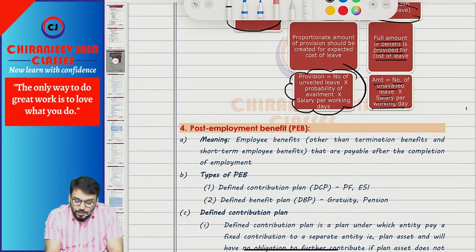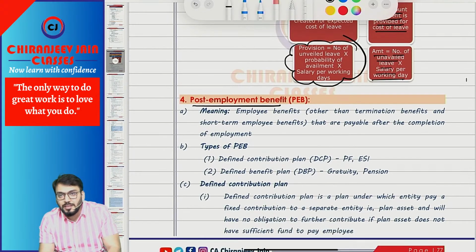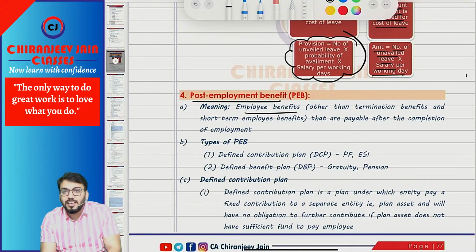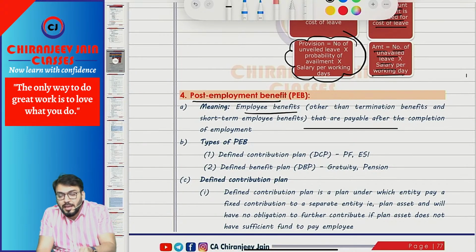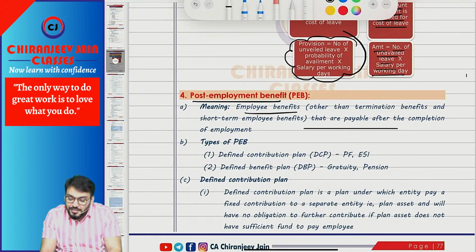Now let us come to post-employment benefit. Post-employment benefit means what? Any employment benefit that is payable after retirement, after the completion of employment, becomes post-employment benefit. Other than short-term employment benefit or termination benefit. Some short-term benefit amount may be payable after retirement, so that is not post-employment benefit. Termination benefit is always payable after retirement only, so that is also not post-employment benefit, other than short-term employment benefit and termination benefit.